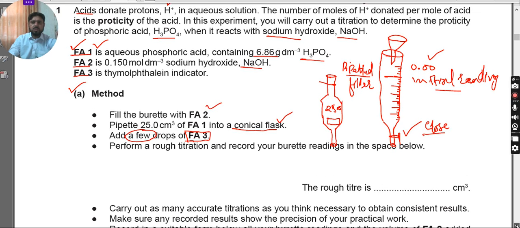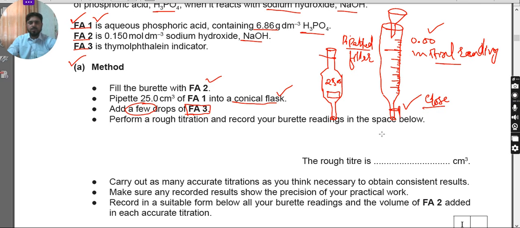So this is simply related to some practical procedure. Now after the practical procedure, it is more important to present your data properly. So now read this instruction. It says to perform a rough titration and record your burette readings in the space below. Please remember, never present your data without a table. Always try to present your data in the form of a table.